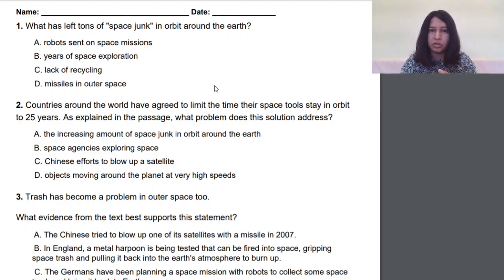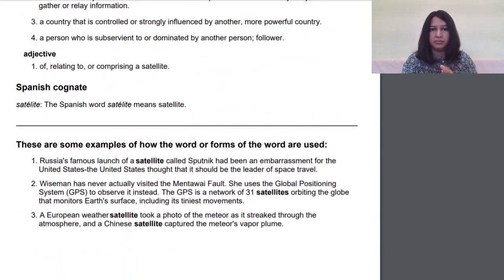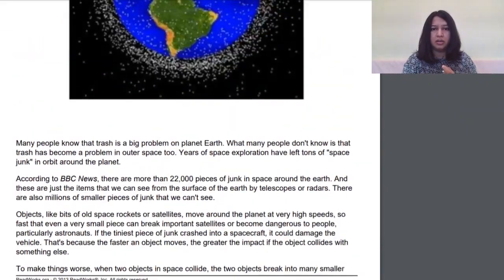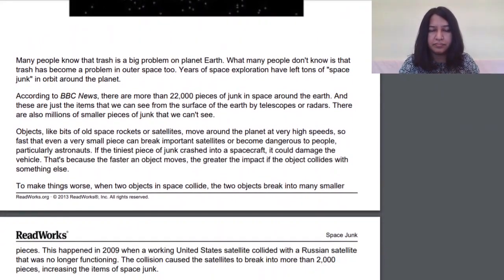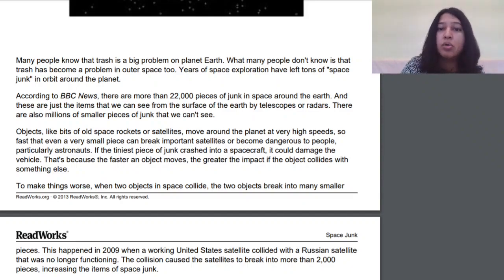So let's go back to the passage and check what the reason is. Years of space exploration have left tons of space junk in orbit around the planet. Okay, so we find the answer in the first paragraph itself. In the third sentence, years of space exploration have left tons of space junk in orbit around the planet.